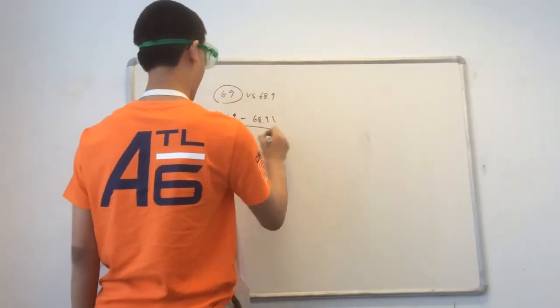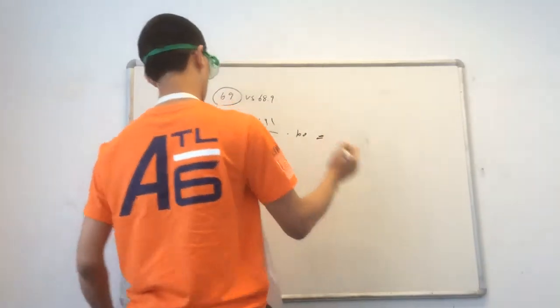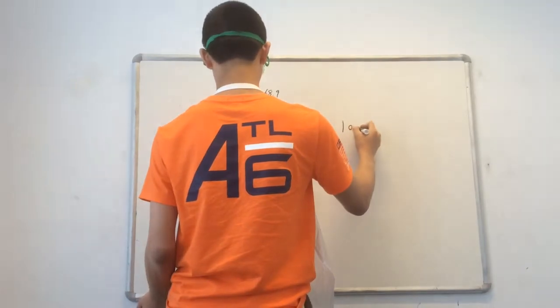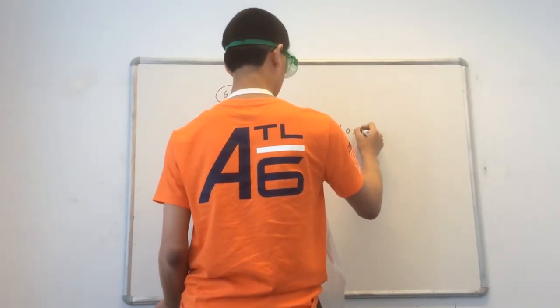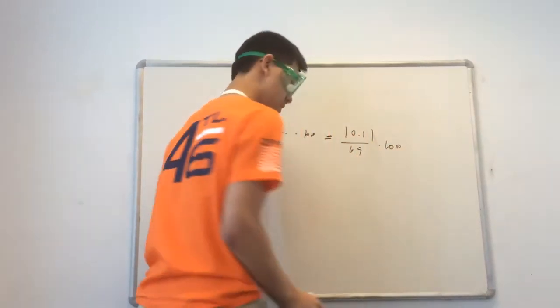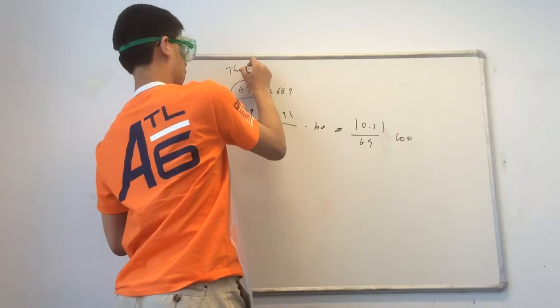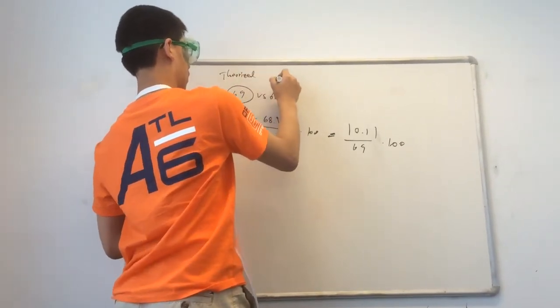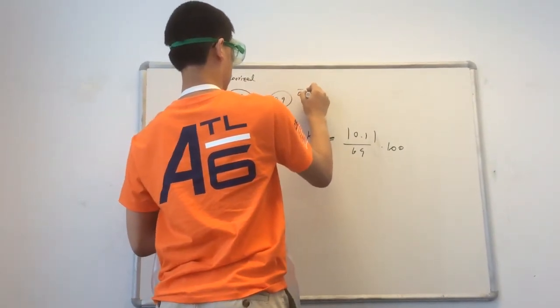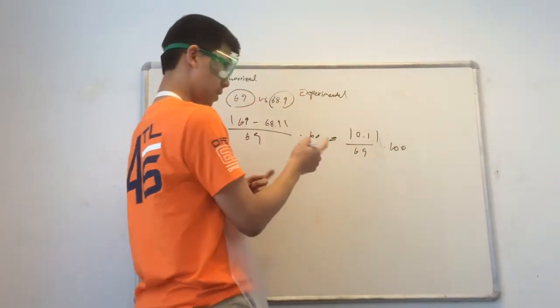As you can see, there are two types of data, theorized data and experimental data. The experimental data can have errors because there can be many external factors in the lab that will affect the result. To find percent error, we will follow the formula of the absolute value of the difference between the theorized data and the experimental data. Then divide by the theorized data and multiply by 100.